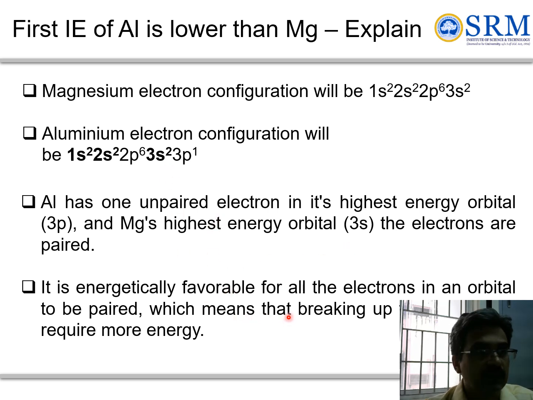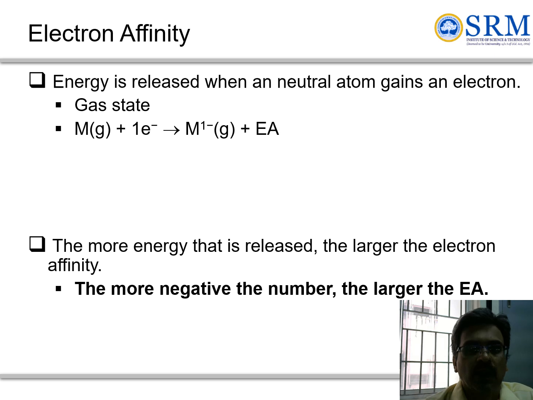In order to remove the paired electron, you need more energy for magnesium than aluminum. That is the reason aluminum has lower first ionization energy compared to magnesium.